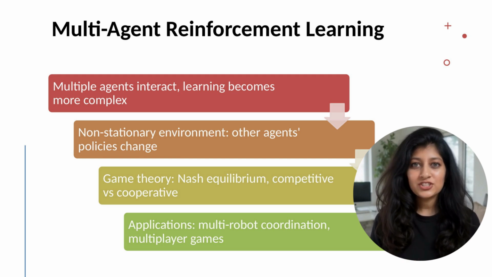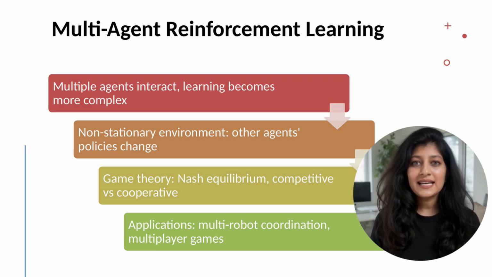Cooperative multi-agent RL has agents with aligned objectives. They coordinate to maximize shared reward. Competitive RL has agents with opposing objectives, win-loss games. Mixed scenarios have both cooperative and competitive relationships.